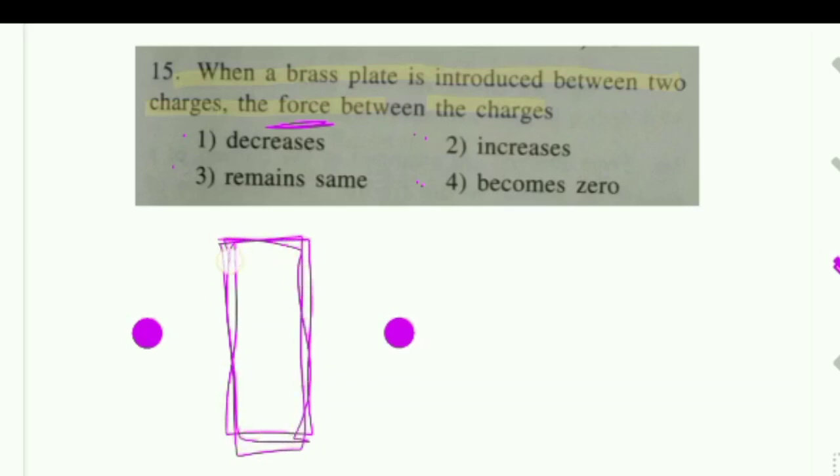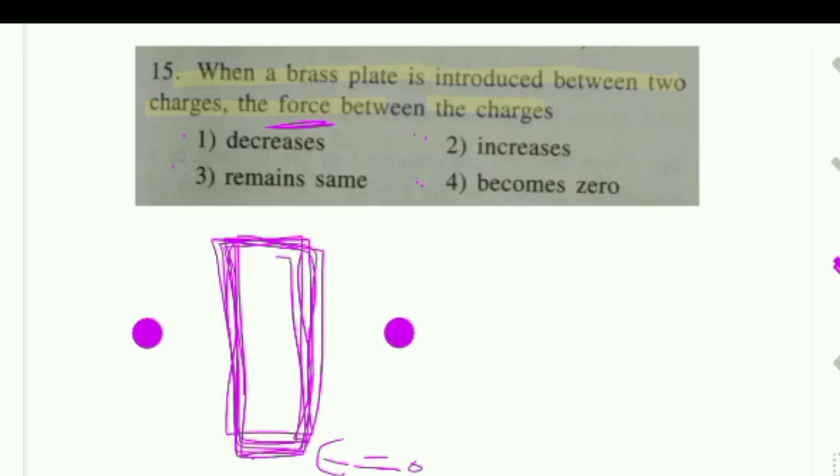Brass plate means it is a metal, nothing but a conductor. Inside, the electric field is equal to 0. Why? In a metal, all charge forms on the surface area, uniformly distributed. So inside the material the electric field is equal to 0.